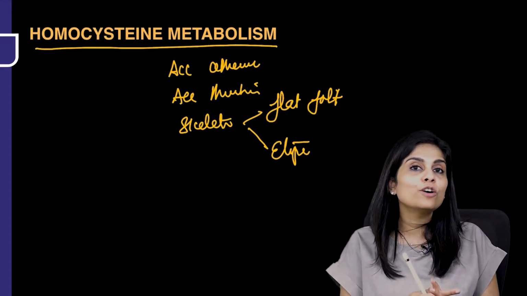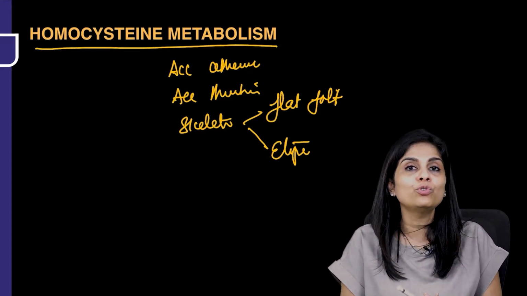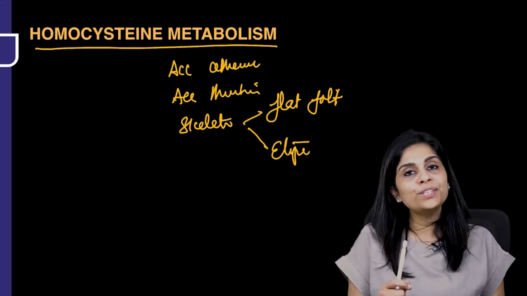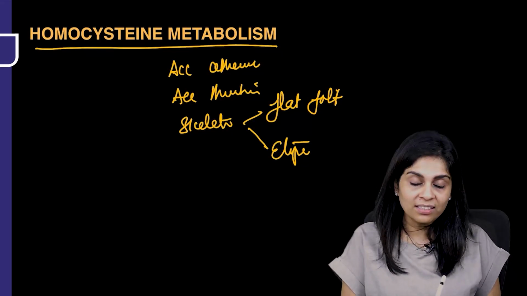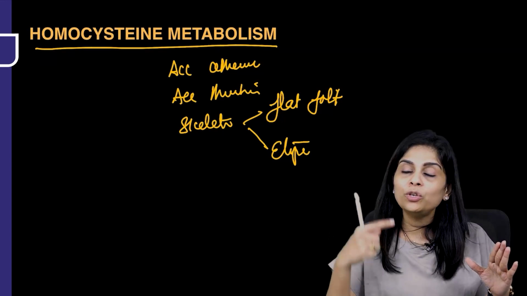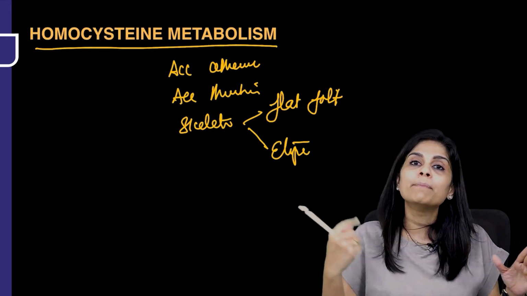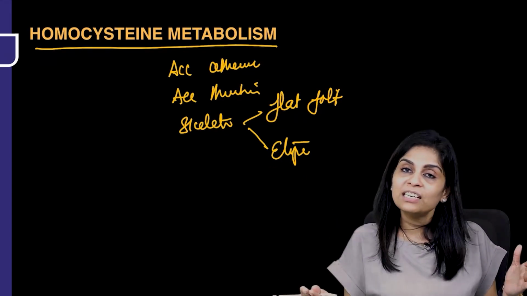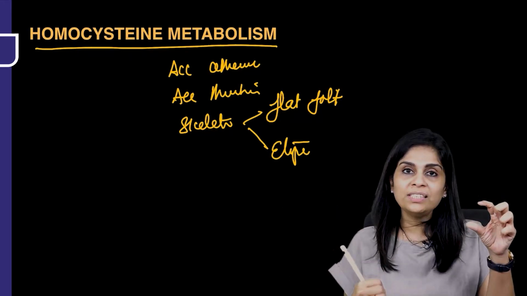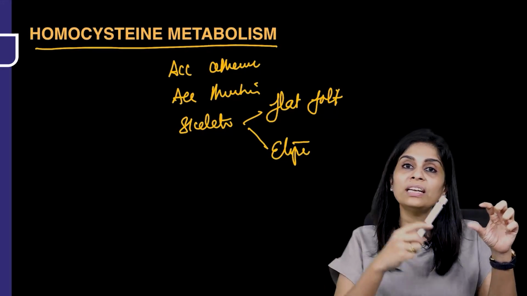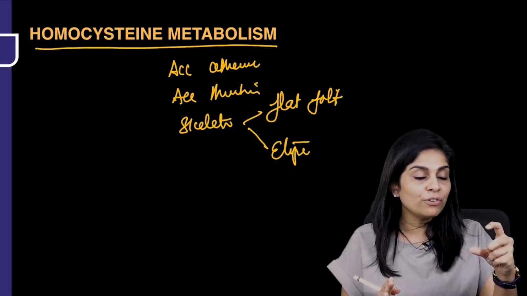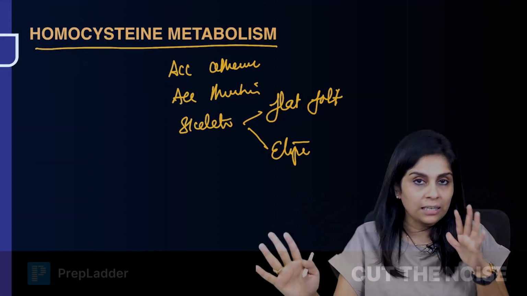Now, to understand causes of homocysteinurias, you will have to know about normal homocysteine metabolism. Because homocysteine is a sulfur-containing amino acid, this homocysteine can have two fates. It can get converted to one or the other sulfur-containing amino acids. What are the other sulfur-containing amino acids? Cysteine and methionine. So homocysteine either can become cysteine or it can become methionine. What is the major fate of homocysteine? Major fate is that it gets converted to cysteine.